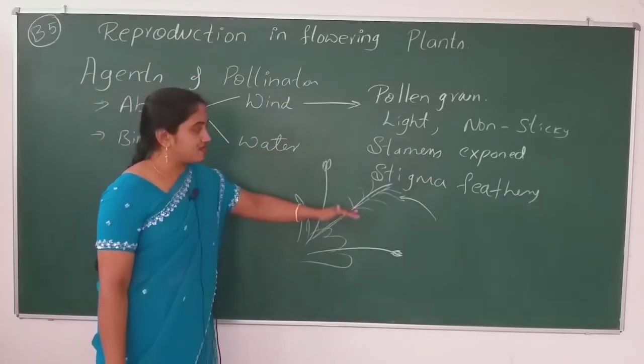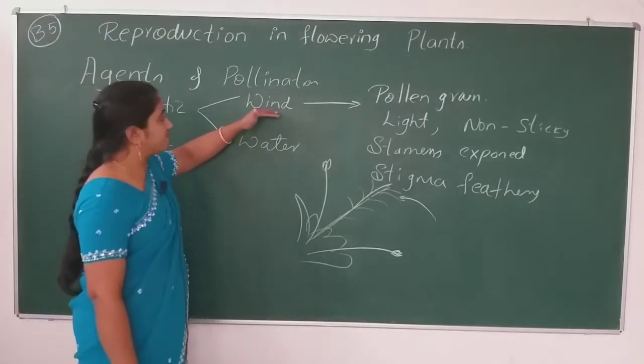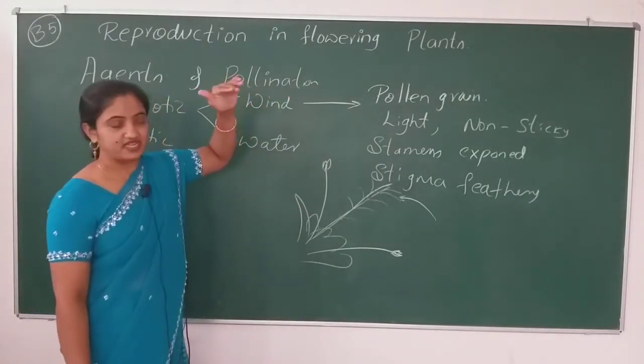So these are the unique features of plants which use the wind as an agent of pollination.